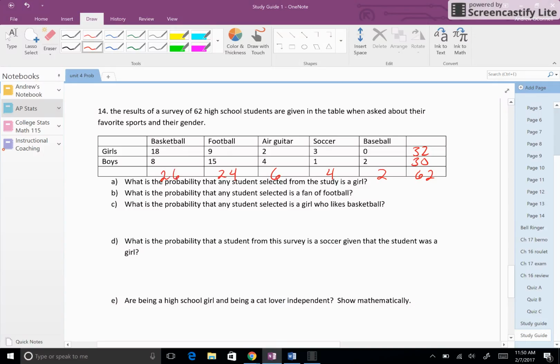So what's the probability that any student selected from the study is a girl? Anyone? Yeah, 32 out of 62. What's the probability any student selected is a fan of football? 24 out of 62.